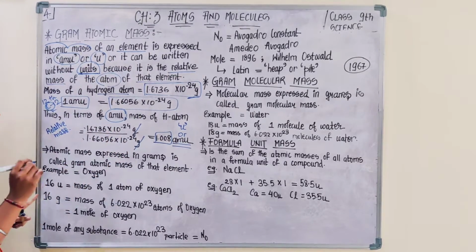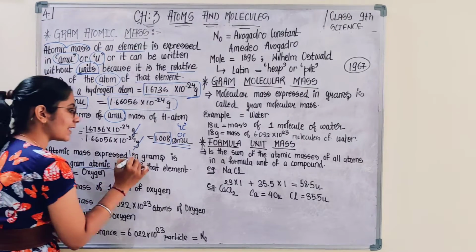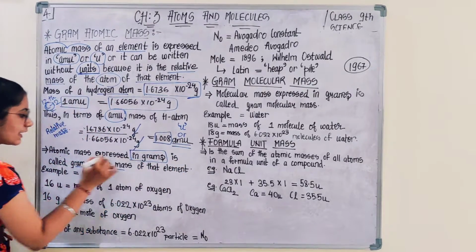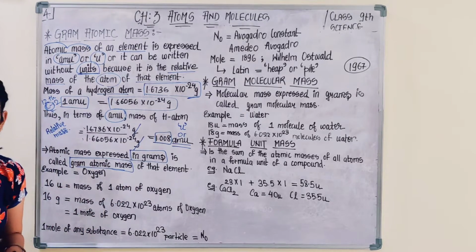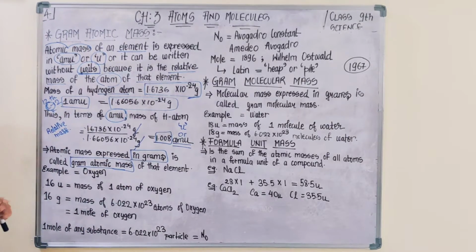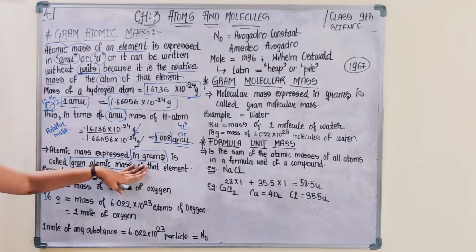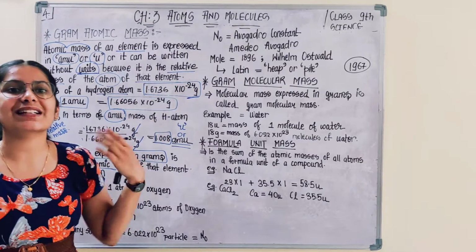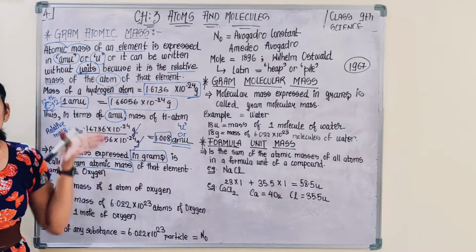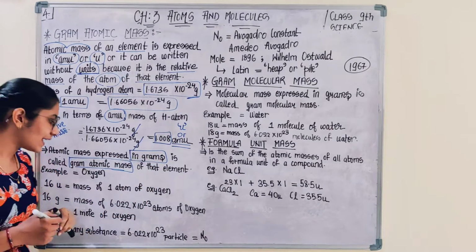If I talk about gram atomic mass, when atomic mass is expressed in grams, it is called gram atomic mass of that element. So this doesn't mean that U is simply replaced by G. But what is the basic difference between atomic mass and gram atomic mass? Only the units? No, there is a difference.